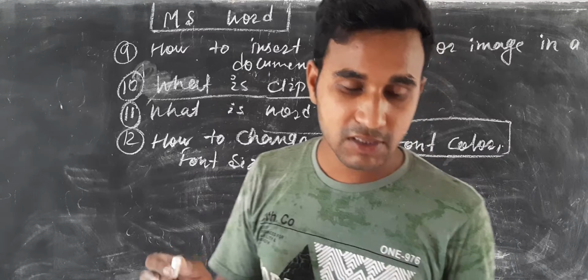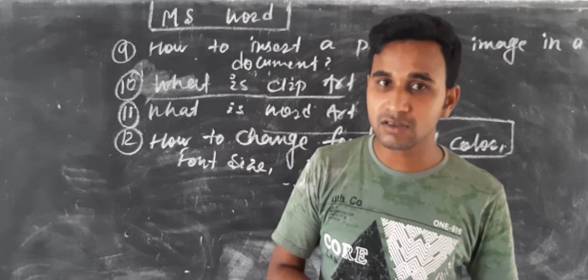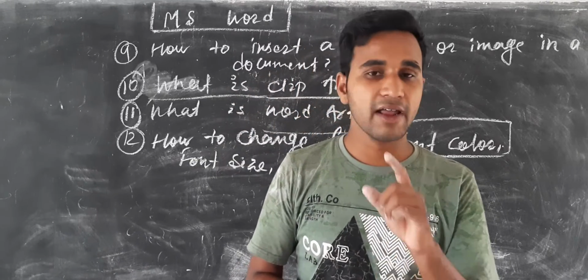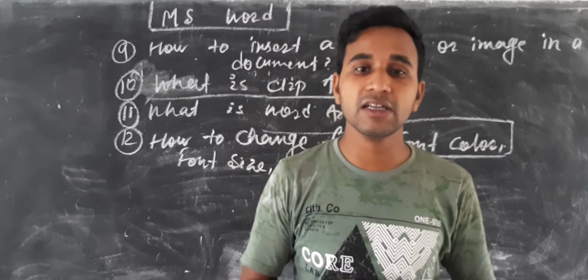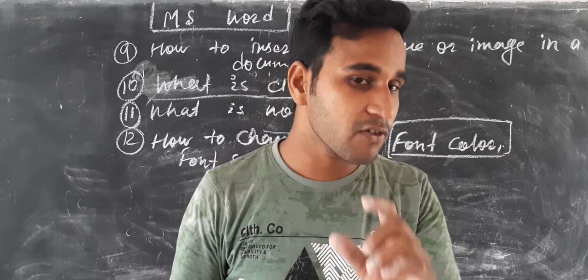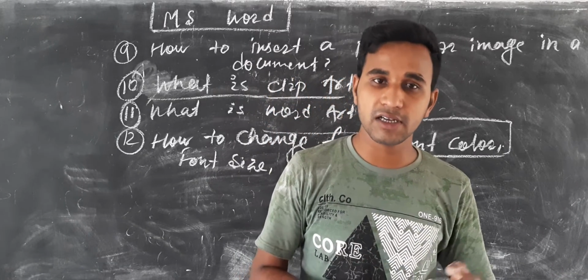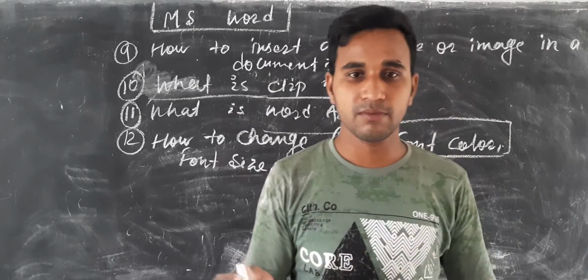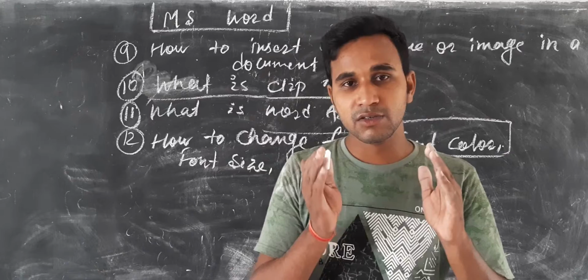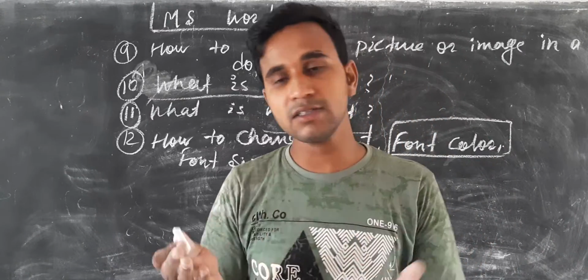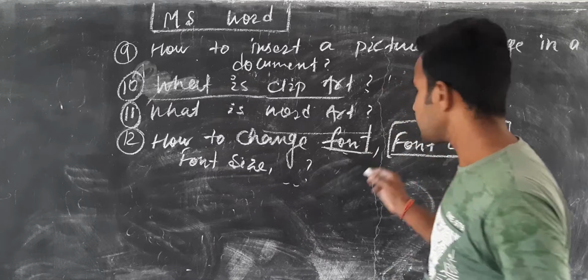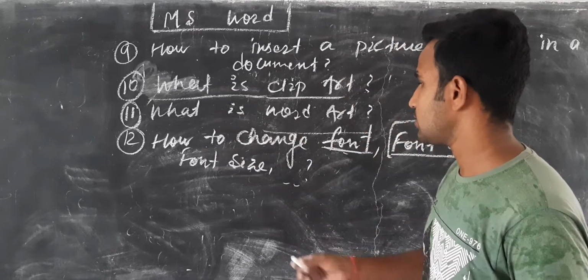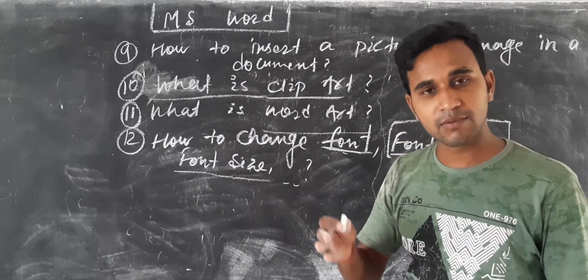First of all, select the text. After selecting the text, click on the Home tab, and then click on font color from the font group. After clicking the font color, a list with all colors will appear. This depends on the user's choice. The user chooses any color they want, and when you choose the color, our font color will be changed. Font size is the same, all steps are the same, only the commands will be different.